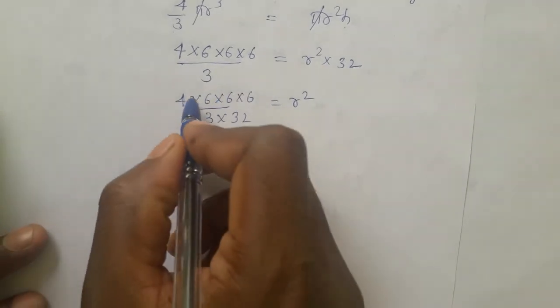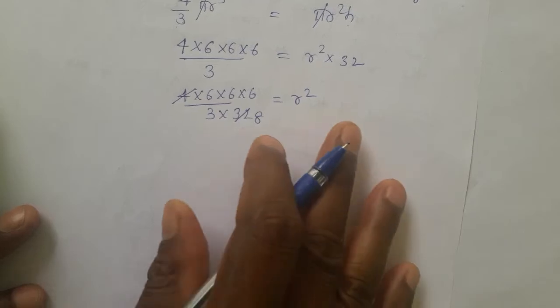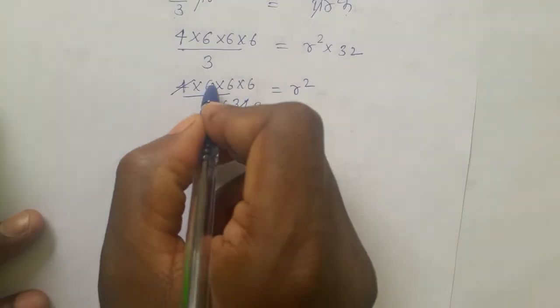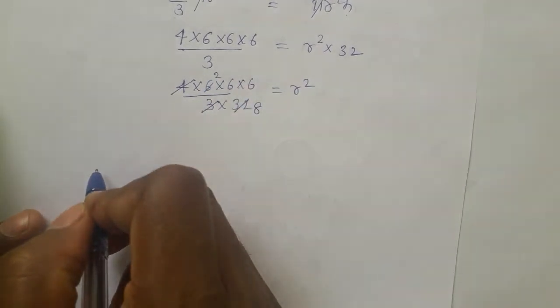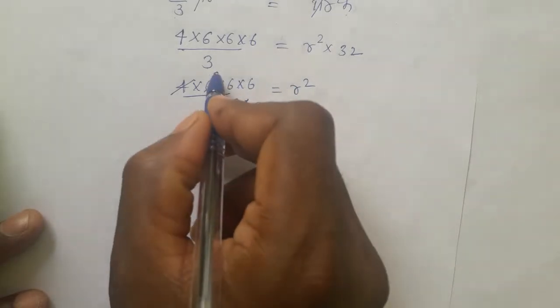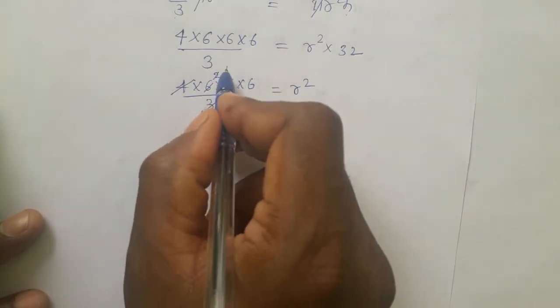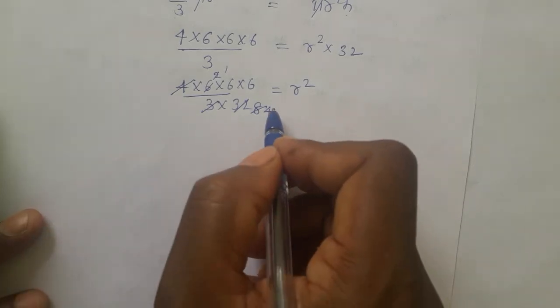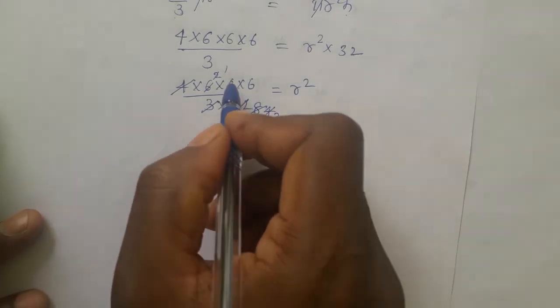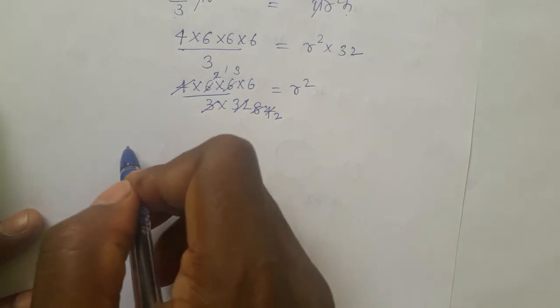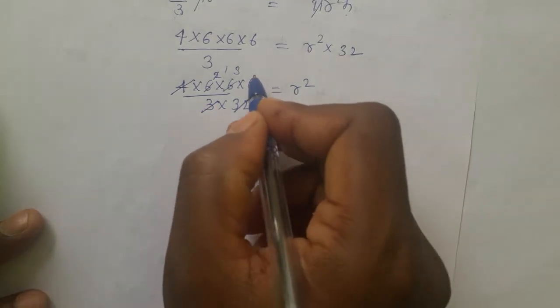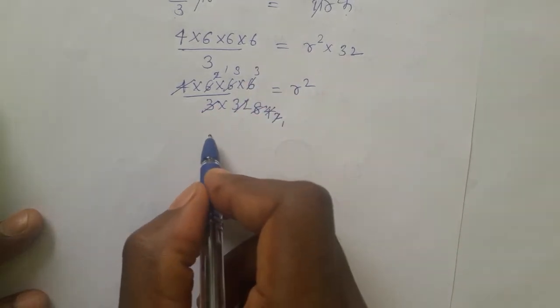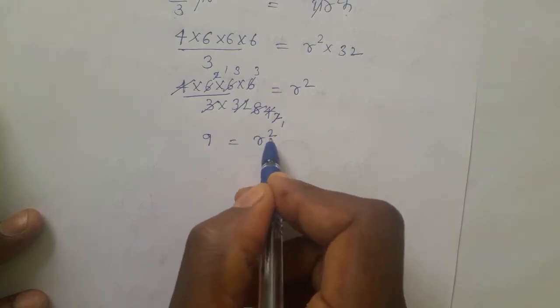Okay. Now 4 ones are 4, 4 eights are 32. 3 1s are 3, 2 3s are 6. Correct, no? Again 2 1s are 2, 2 4s are 8. Next again 2 2s are 4, 2 3s are 6. Again 2 1s are 2, 2 3s are 6. Finally we will get 3 into 3, 9. 9 is equal to r square.